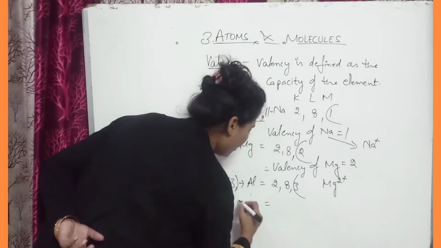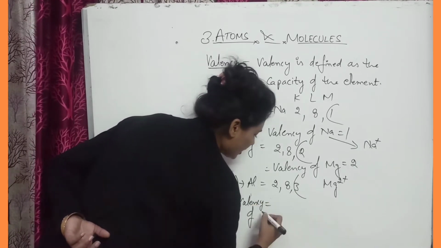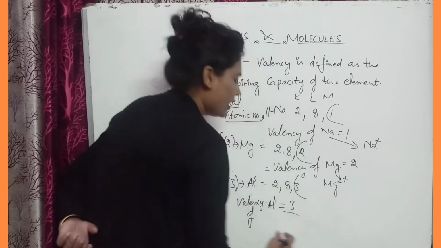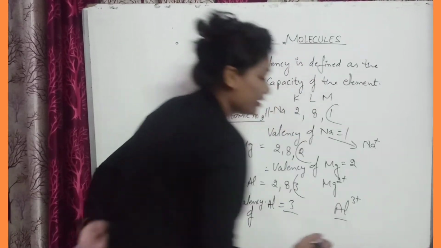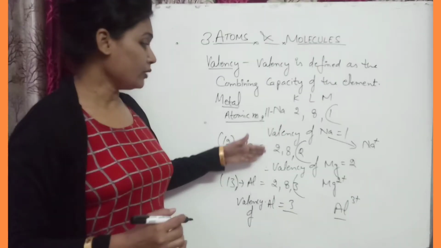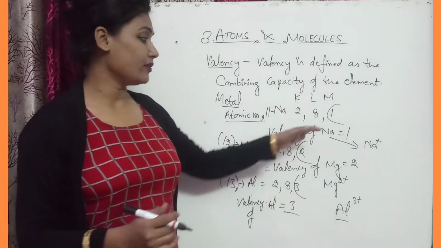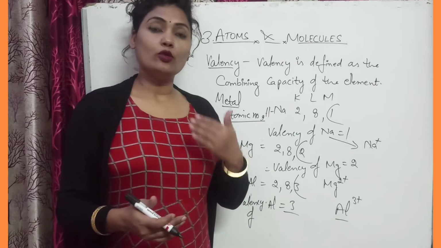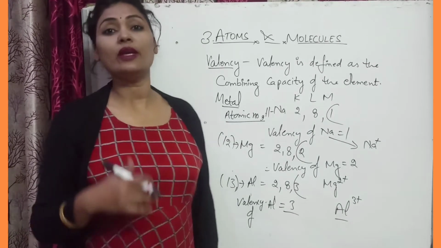So the valency of aluminium is 3, and it will form the Al3+ ion. So you can see in metals, they lose electrons and form cations, and the number of electrons lost is the valency of that specific element.